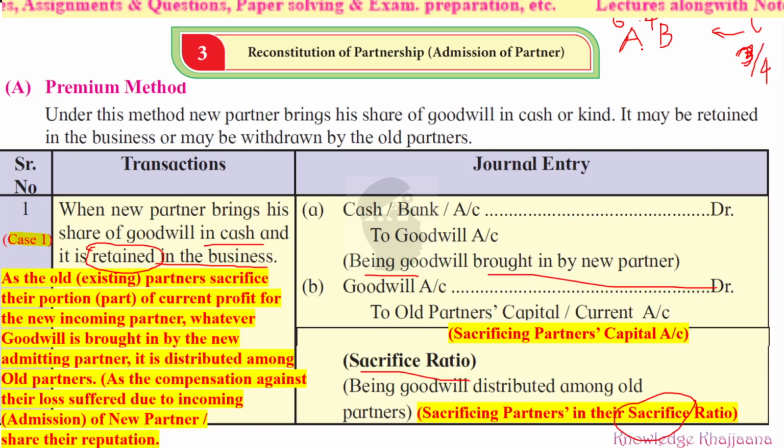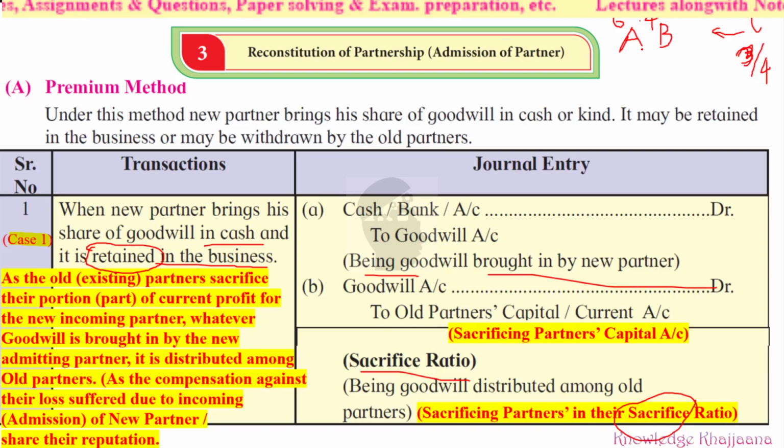They are sacrificing their portion of profit. They are giving away some portion of profit. And why will they suffer the loss? So to compensate that loss, to recover that loss, they will ask C to bring goodwill, a handsome amount of goodwill. If he is asking for 3/4, see, it is a big quantity, right?